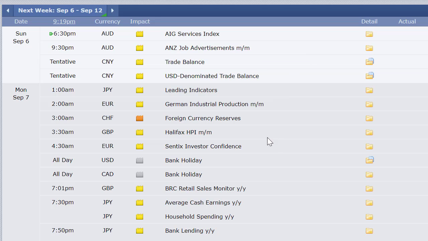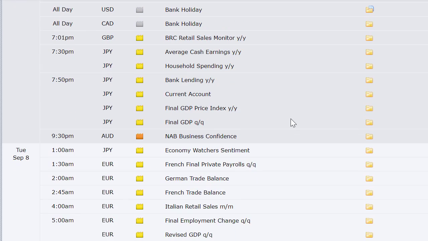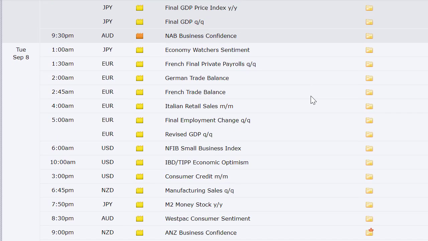Then the UK retail sales monitor number in the evening, and then average cash earnings, household spending, bank lending, current account, final GDP price index, final GDP out of Japan at 7:50 p.m. Eastern time. These are all Eastern times. NAB business confidence, economy watchers sentiment out of Japan, French final payrolls, German trade balance, French trade balance, Italian retail sales, final employment change numbers out of Europe, revised GDP out of Europe.